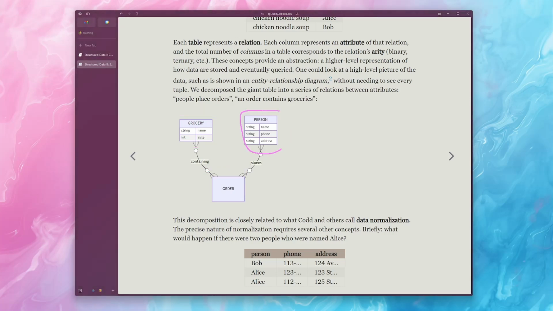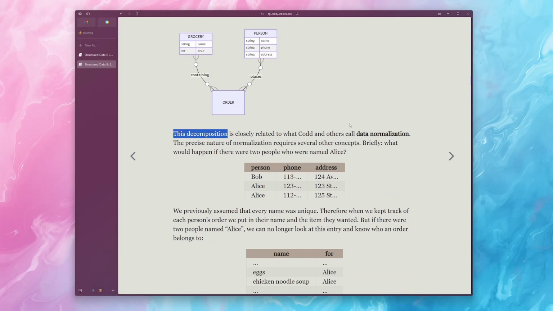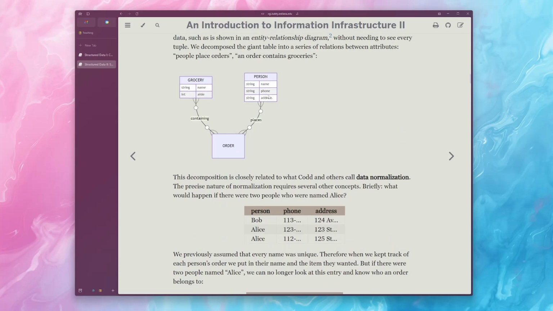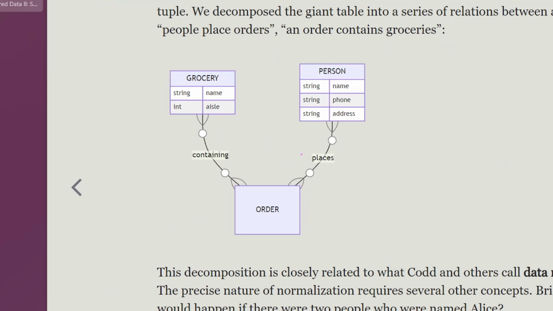So, for example, a person will place an order, or you can think of an order being placed by a person and then containing a series of groceries. So this decomposition is closely related to what Codd and others called the data normalization problem, but it does require one additional concept. And maybe if I zoom in on this right here.